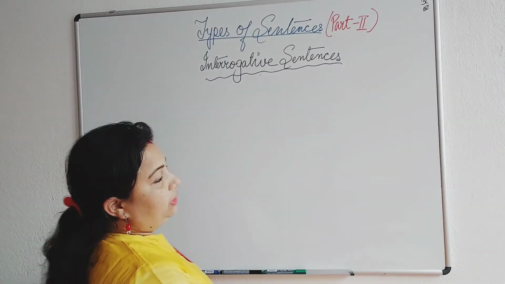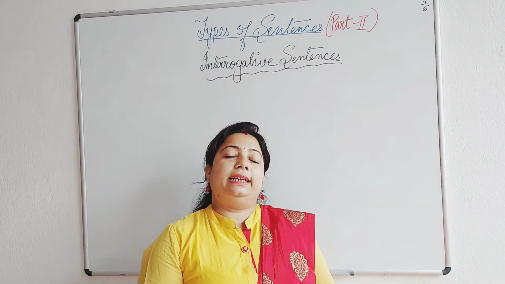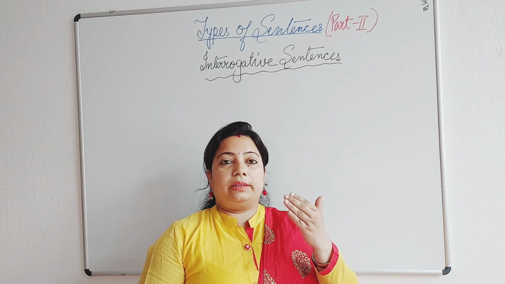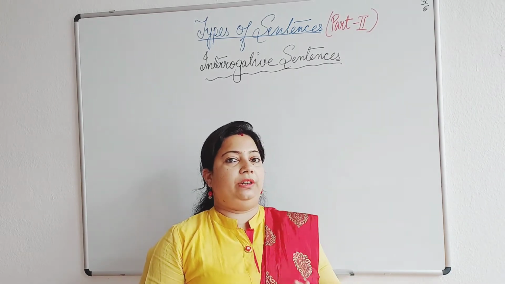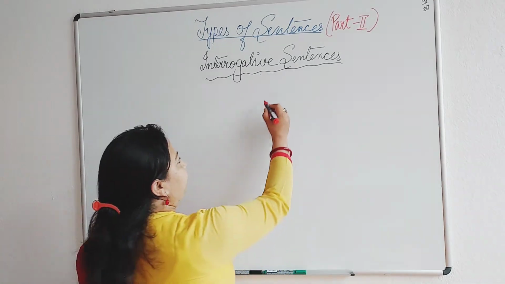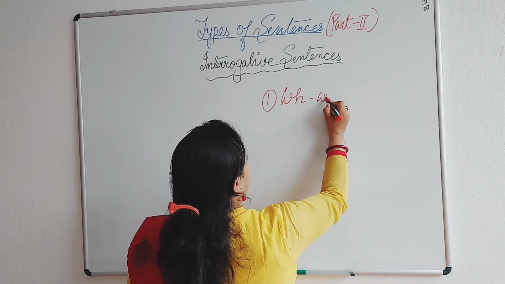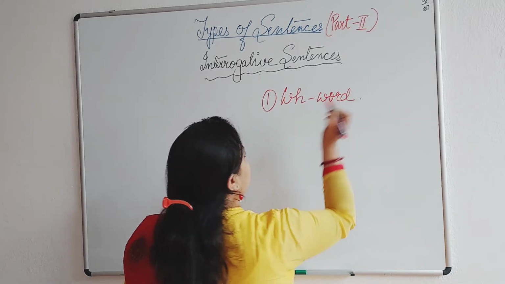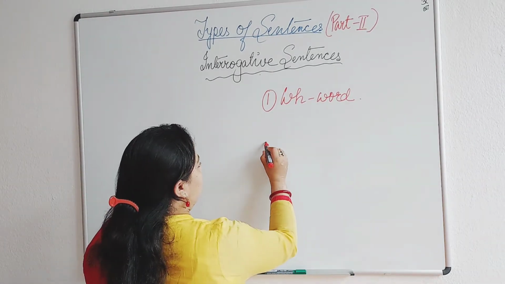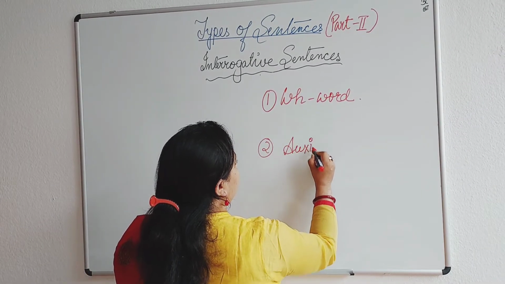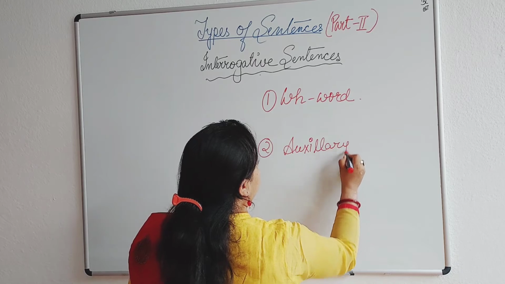Now the next point which you need to remember is that interrogative sentences may begin with 3 different types of words. The first is, it may begin with a WH word. Number 2, it may begin with an auxiliary verb.